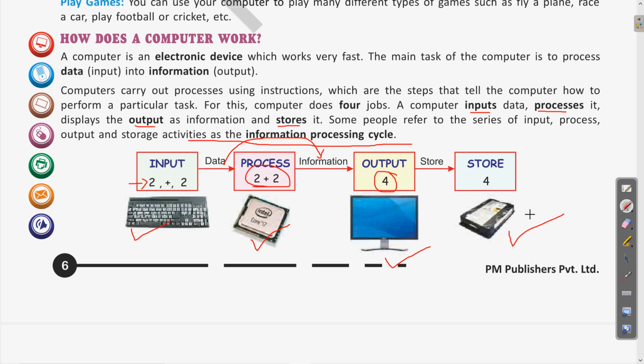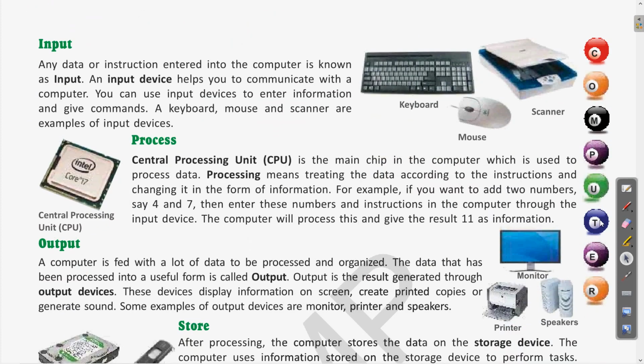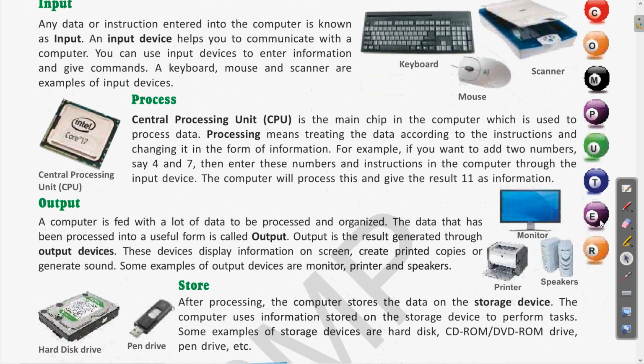Clear? I hope this diagram makes it very clear what the IPO cycle is and how the data is given as input, then processed and the output obtained, and at the last, for future use, we store the data.